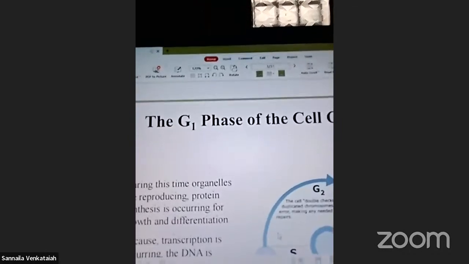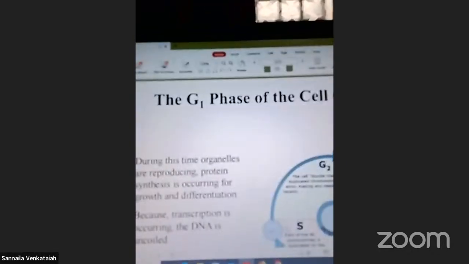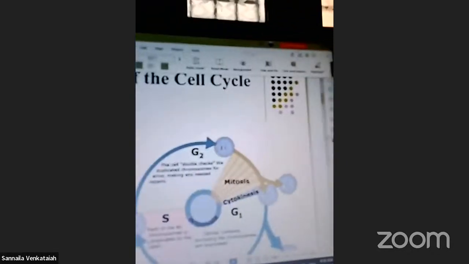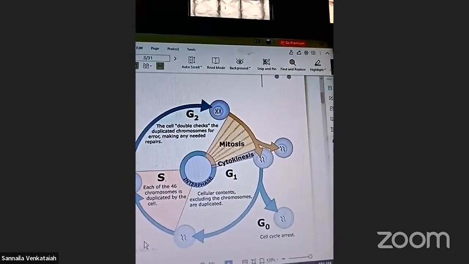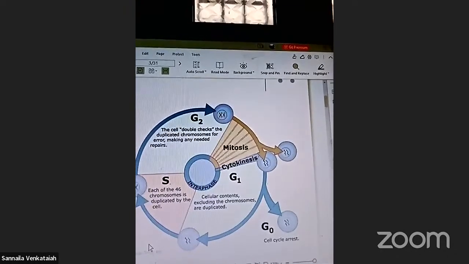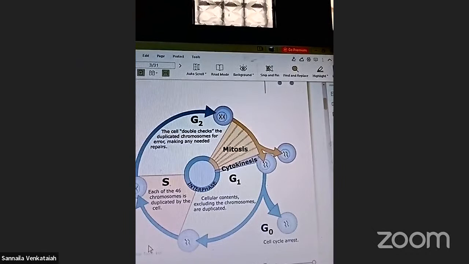G1 phase. Now we discuss the particular G1 phase. These are the processes of the G1 phase. During this time, cell organelles are producing, and protein synthesis is occurring for growth and differentiation.